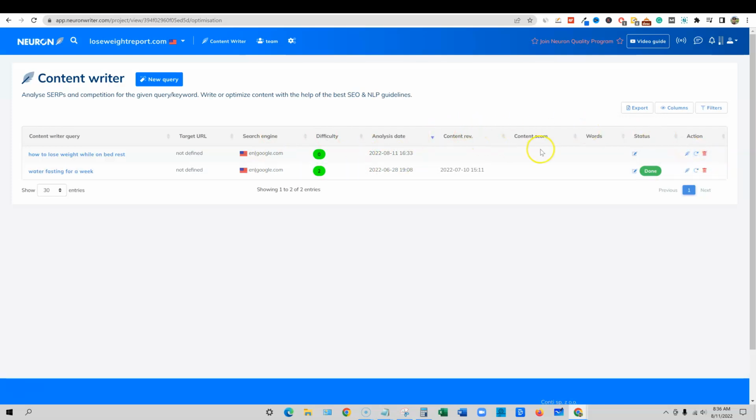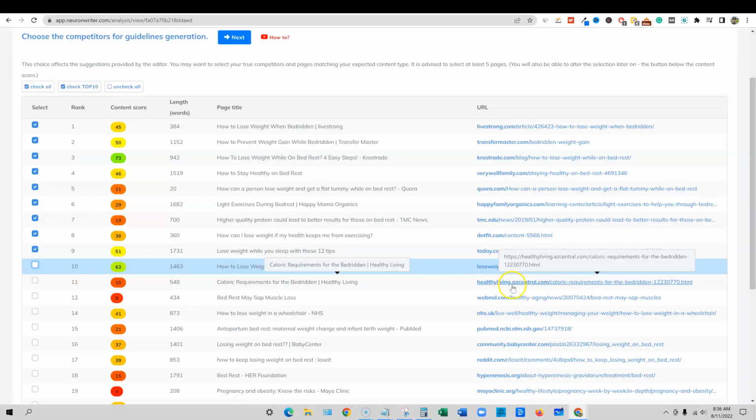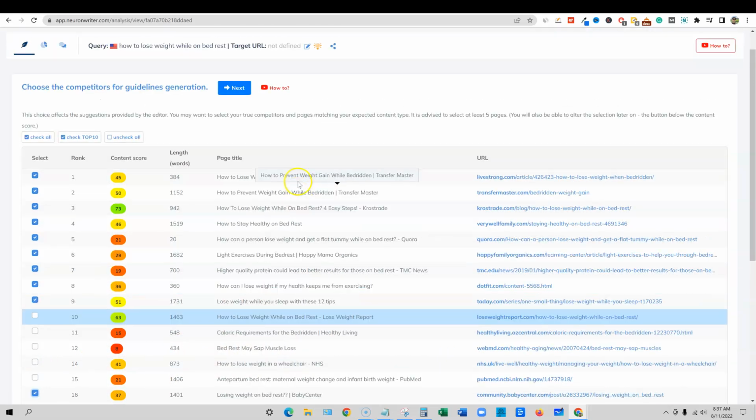So let's see right here. We're going to go and click on this, and then it's going to go and ask us. So there's our site right here. So we'll actually probably take that one off is what I like to do. And then I like to go and add maybe something else like right over here, 1400 article right there.